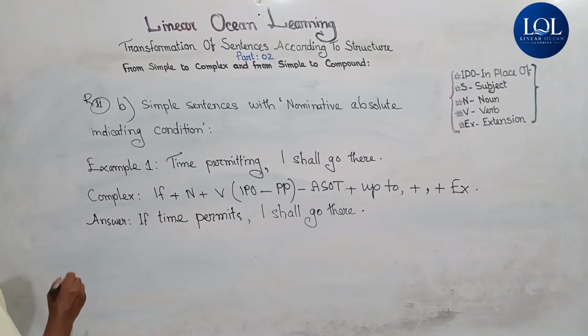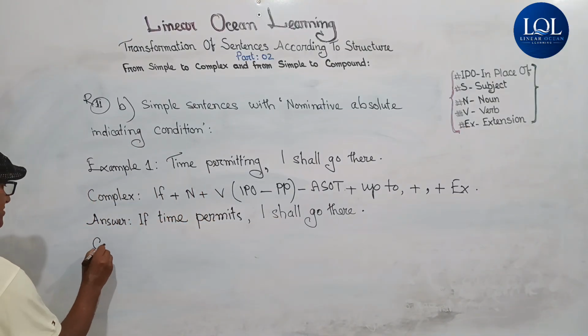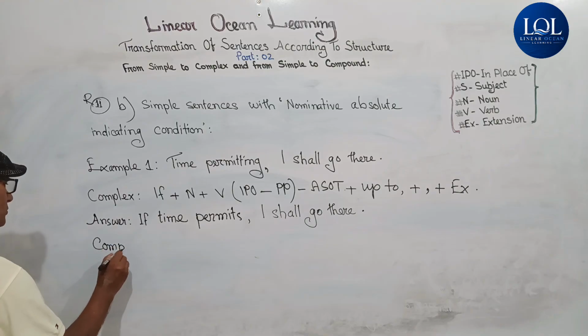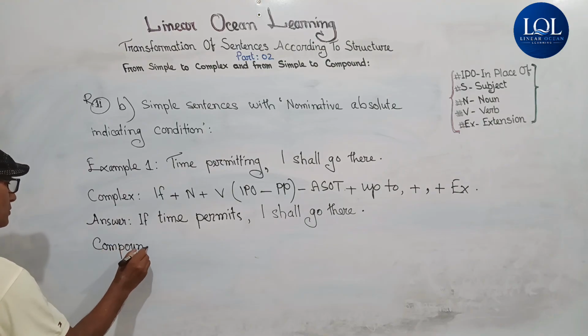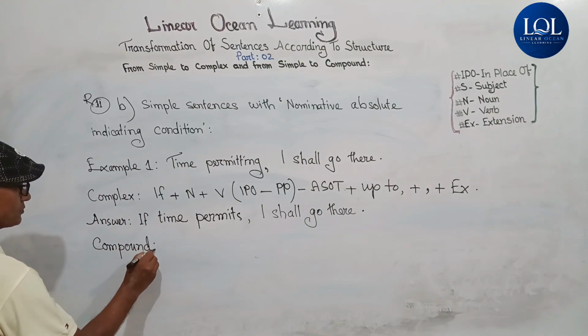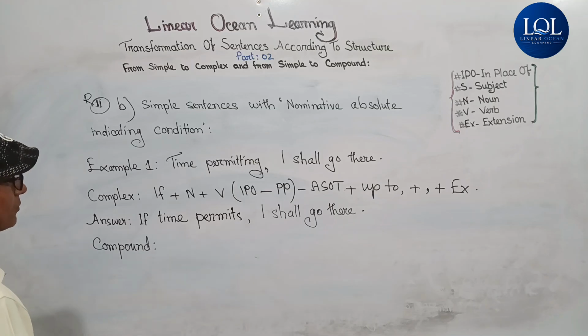Now let's get to the compound sentence and its structure. Sorry, viewers.